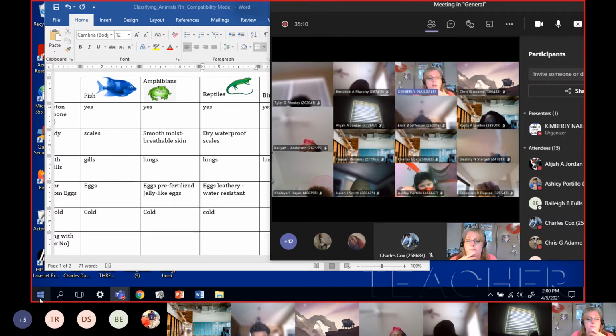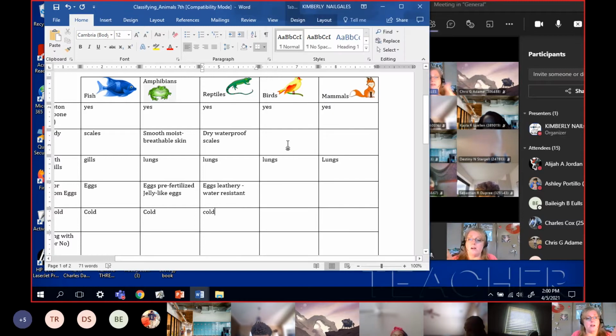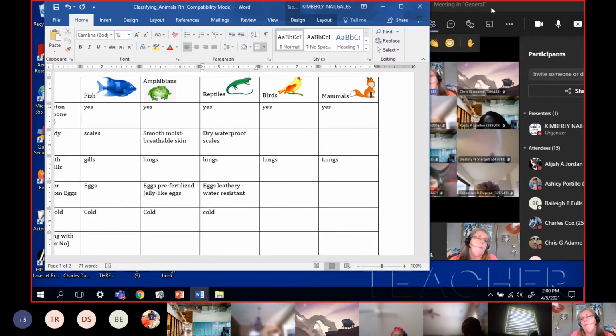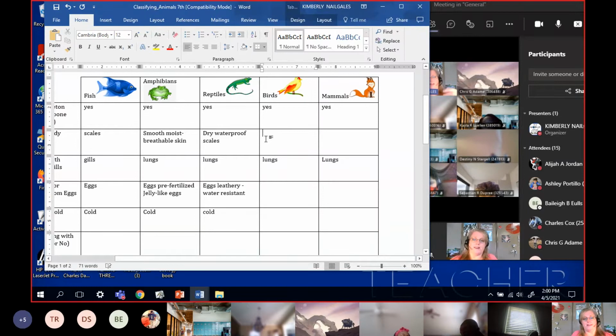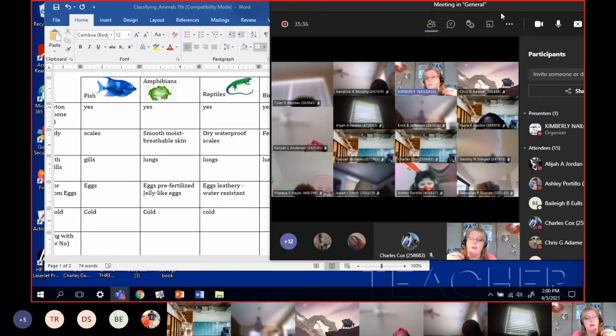All right, so let's talk about the skin covering. Birds. What kind of skin covering do the birds have? Come on, someone give me that answer. Feathers. Yes, feathers for flight. All right, and how about the mammals? We're a mammals.